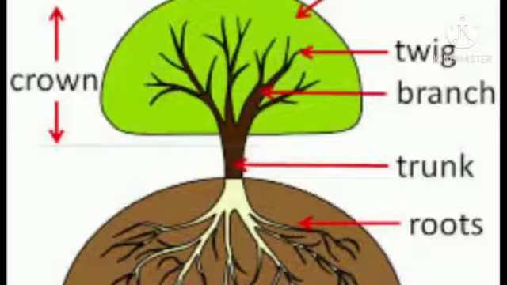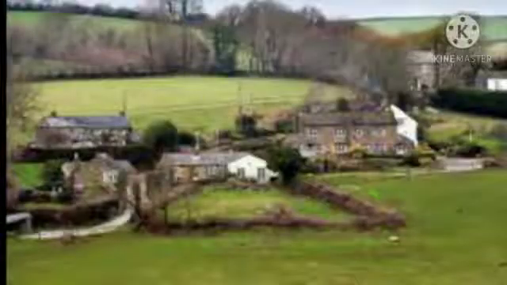Now, to be a complete tree, it must have several components such as leaves, small branches, big branches, a trunk, etc. In the same way, our state too is made up of many settlements, villages, towns, talukas and districts. Now let us go into more detail and study how from hamlets and settlements we form a state.